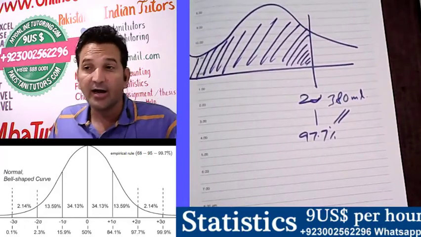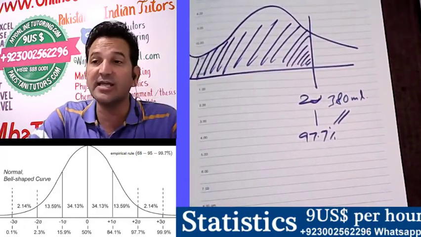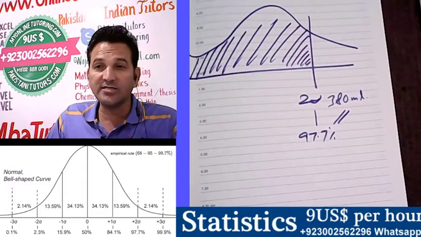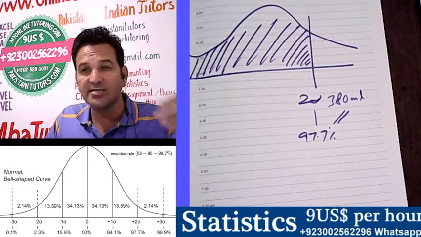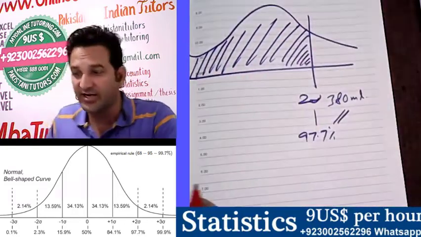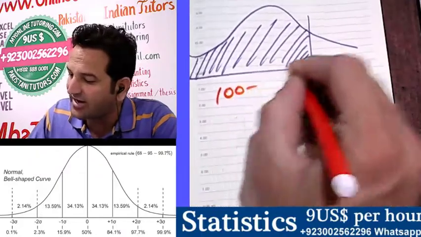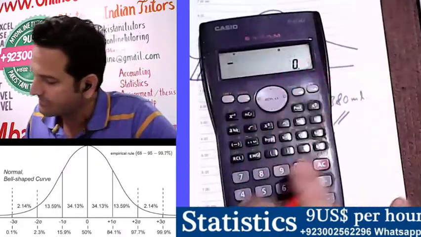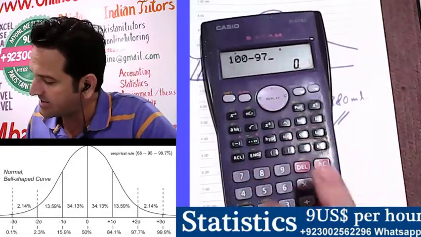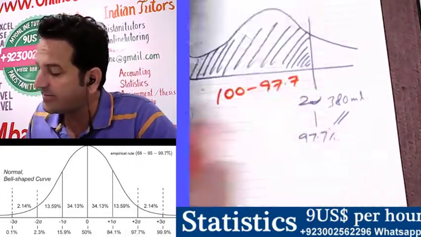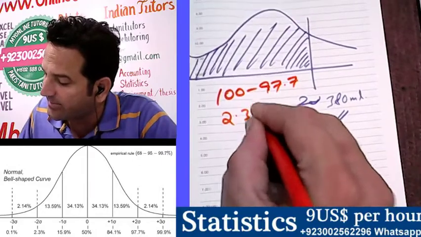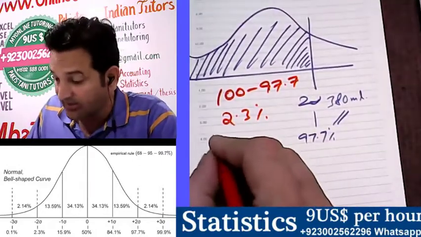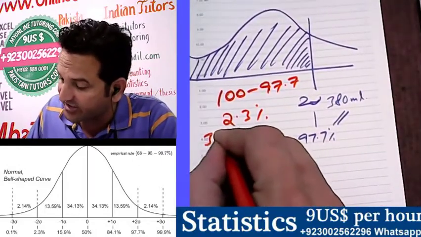Now we are interested in what percentage of bottles are filled with more than 380 ml. So how will this be done? 100 minus 97.7 will be 2.3%. We have n, which is 300.